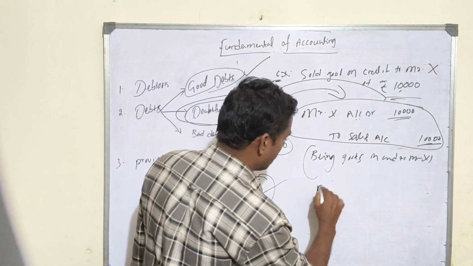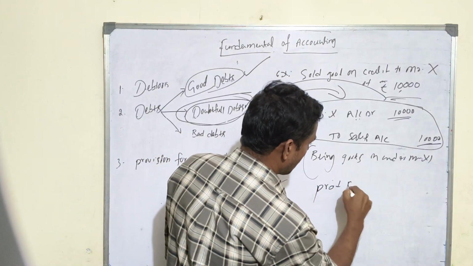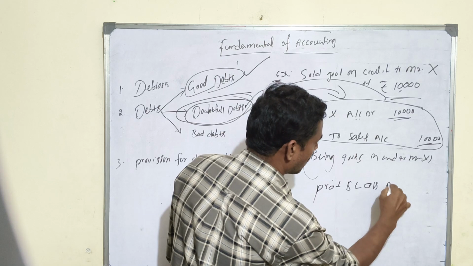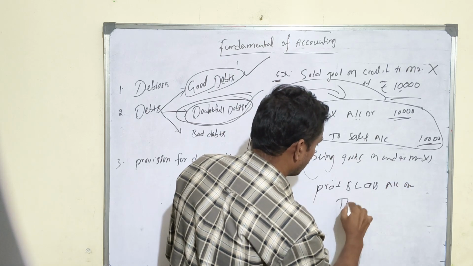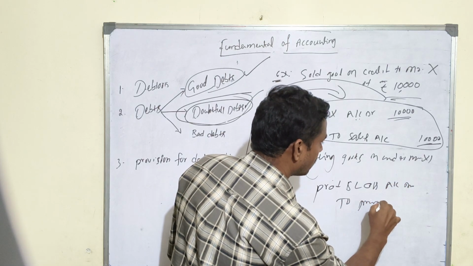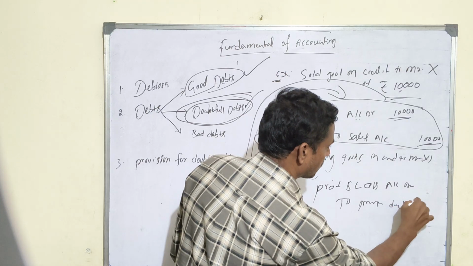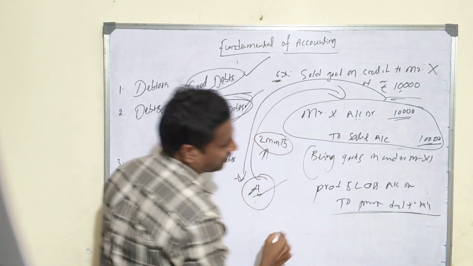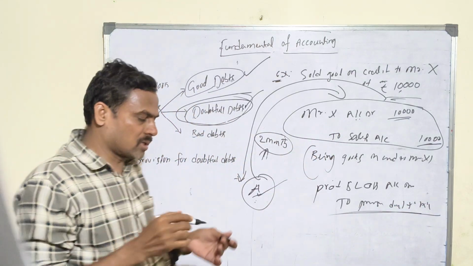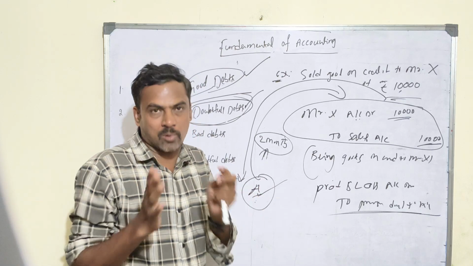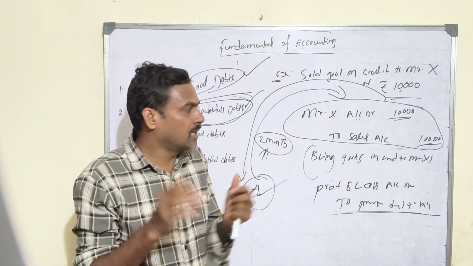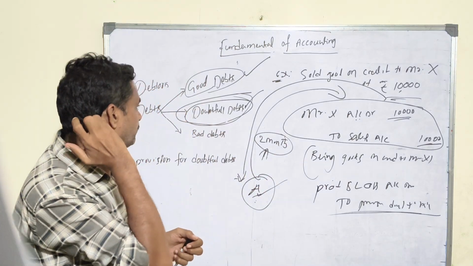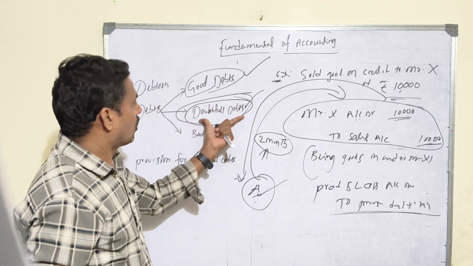The journal entry is: Profit and loss account debit to provision for doubtful debts account, right? I will talk about this when I take up the example problem, and you will understand better. Let's focus on the concept now. That is called doubtful debts.